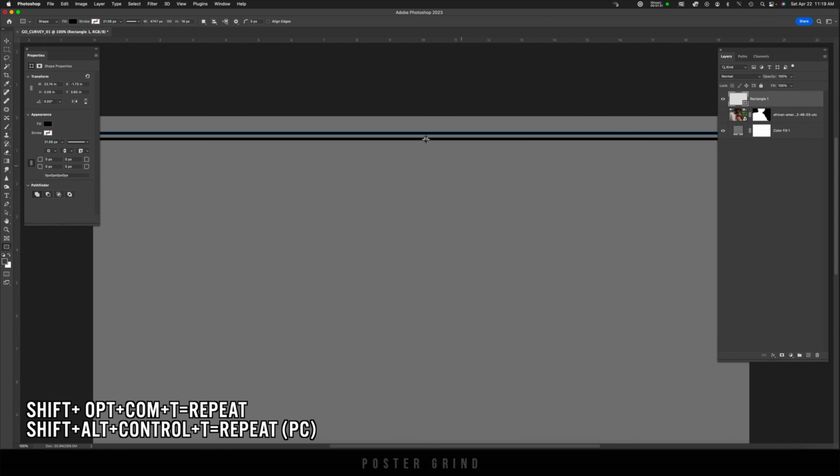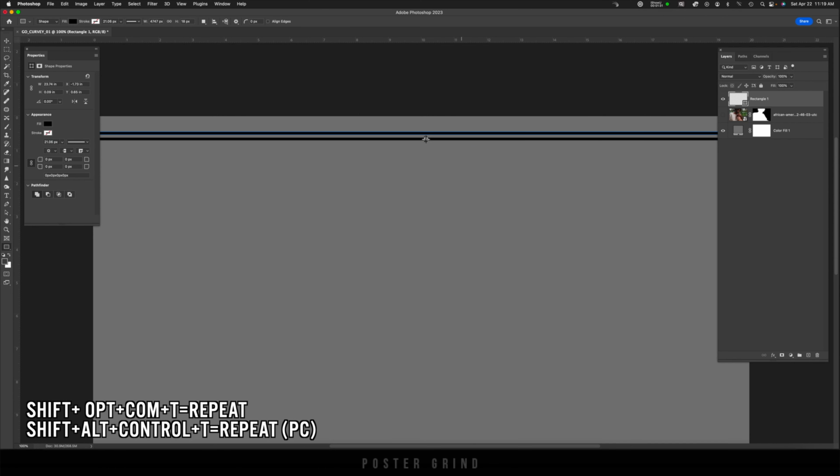And then we're going back down to Adjustment Layers again, and we're going to go to Selective Color. And I just want to use this to show you guys how to use selective color, because a lot of people don't know about this. We're going to go to our whites, and then you can mess around with the highlights by decreasing black or increasing black. So I'm just going to decrease the black a little bit. Then I'm going to go to neutrals, do the same thing. Decrease the black a little bit.